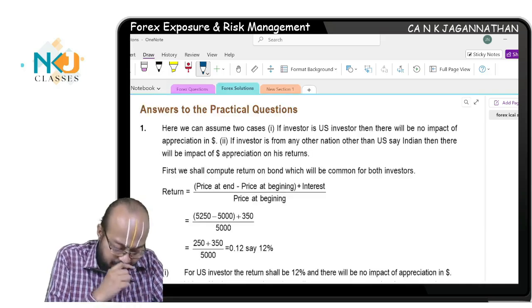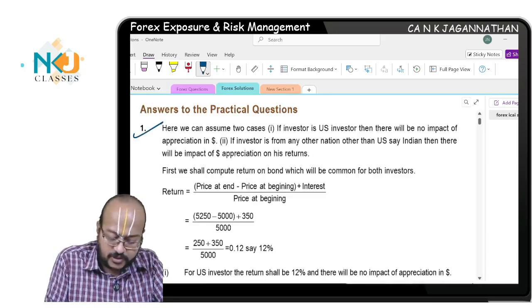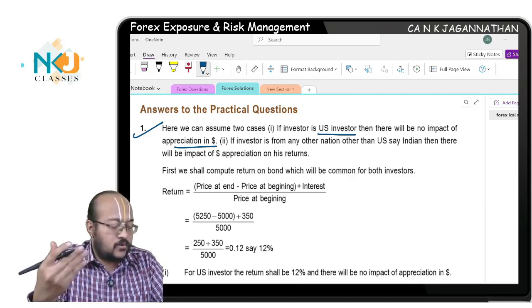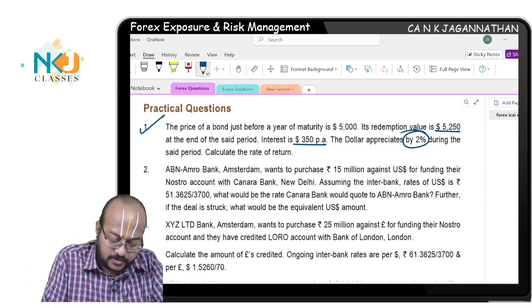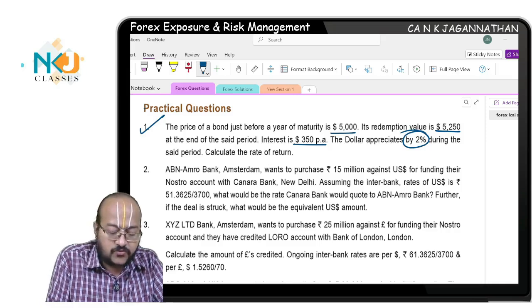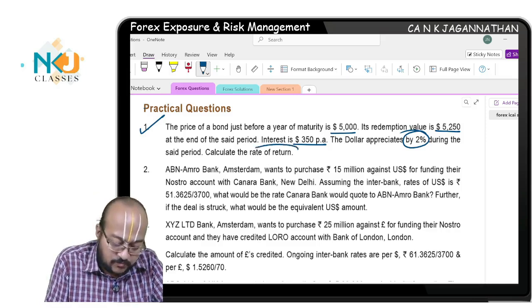See, here we have two assumptions. If the investor is a US investor, then there will be no impact of dollar appreciation. See what they are asking now. You invested 5,000 and the value today becomes 5,250, which means they are asking us to compute the rate of return.